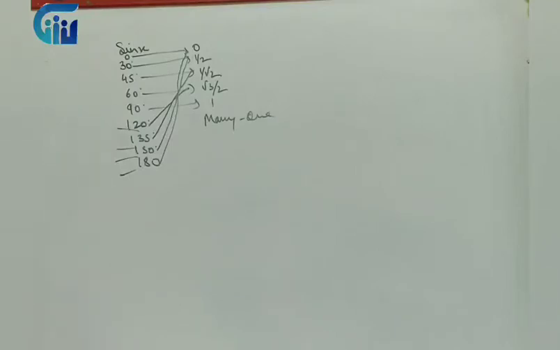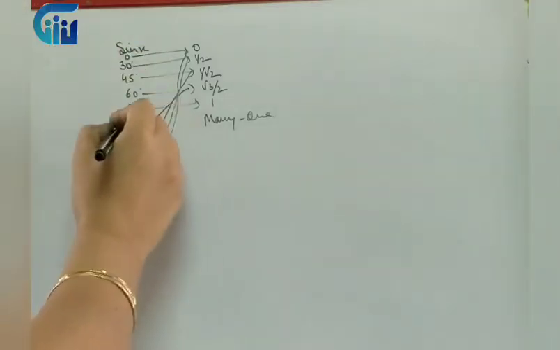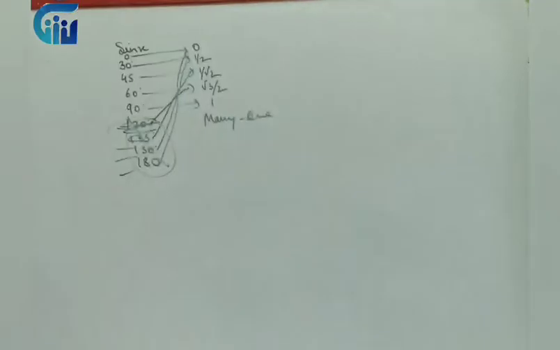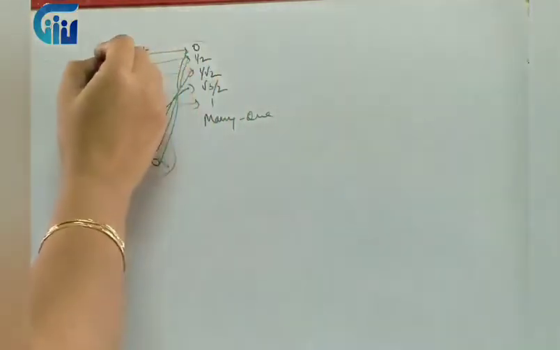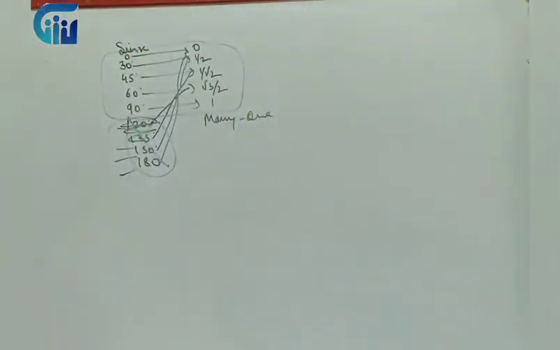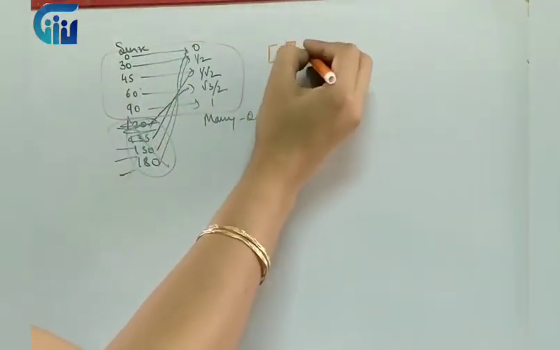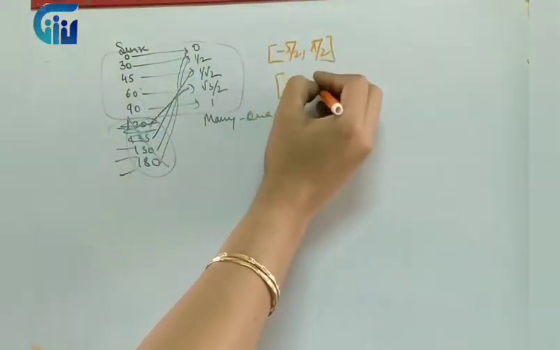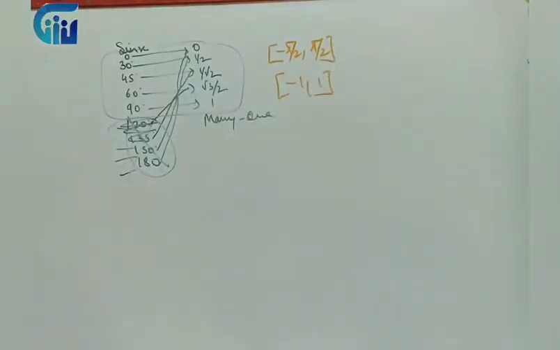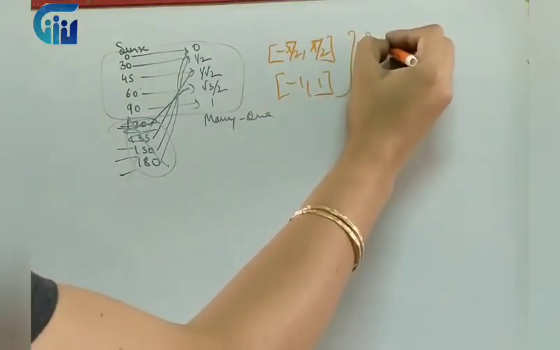So what solution do we have so that we can make them invertible? We have to make them one-one and we have to make them onto. So what we do is we restrict their domain. Restricting the domain means I'll take only those values where it gives me one-one. So I will take only this value. Since sine of minus theta is minus sine theta, we will be taking the negative values of sine as well. So what do we take? We take sine from minus 90 to plus 90, so that we cover all the values from minus 1 to 1. The same applies to the other trigonometric functions as well. So this is known as restricting the domain.